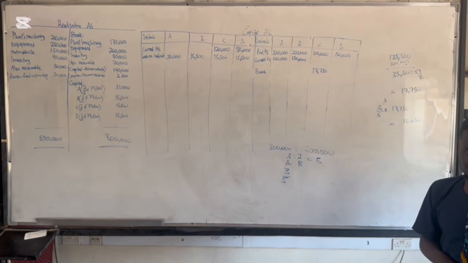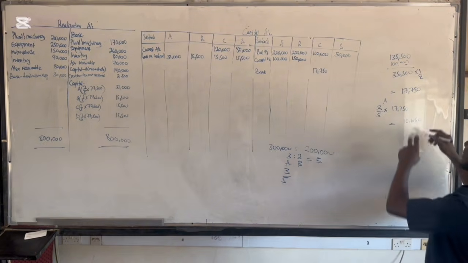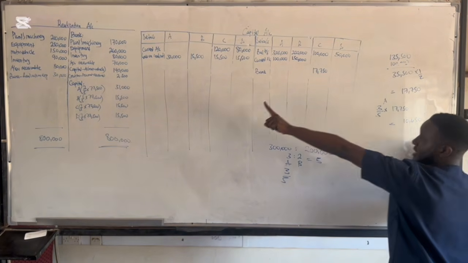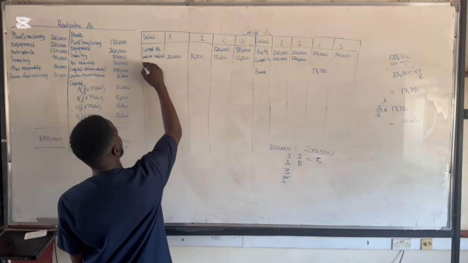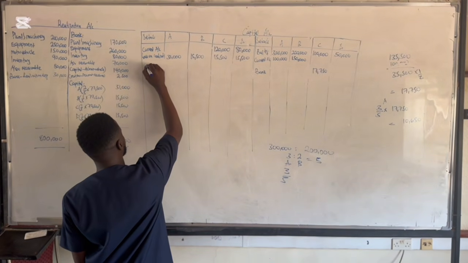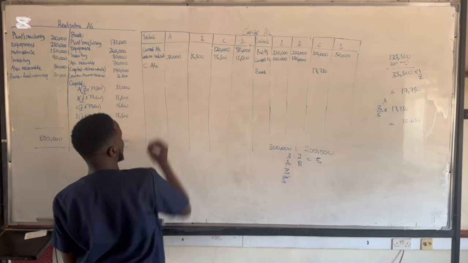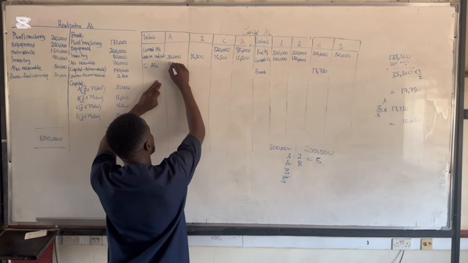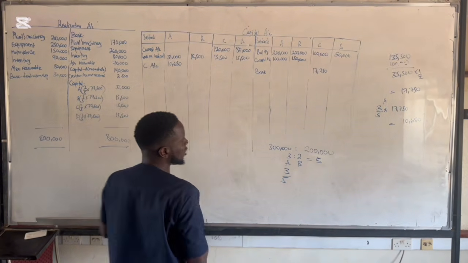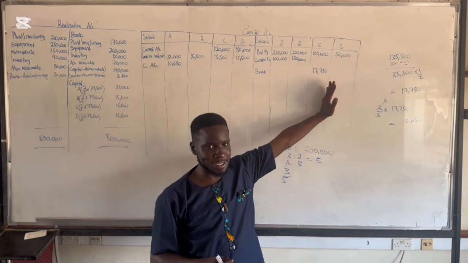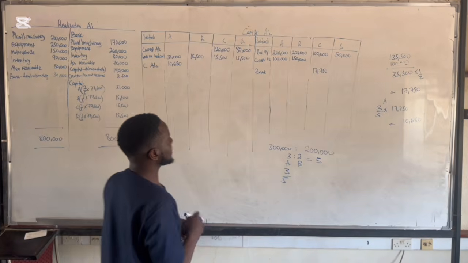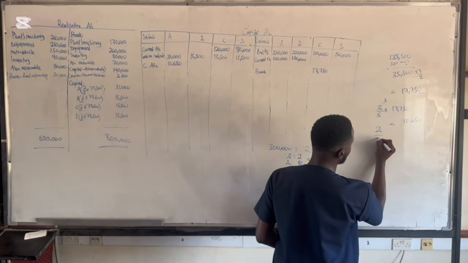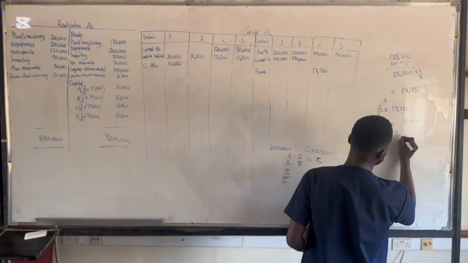Now I'm supposed to reduce this amount of money from partner A's account here. So I'm going to come here and say to C, well, I can put C account. Then partner A is going to contribute 10,650 towards the deficiency of partner C. Now, partner B is actually going to contribute 2 out of 5 times 17,750.